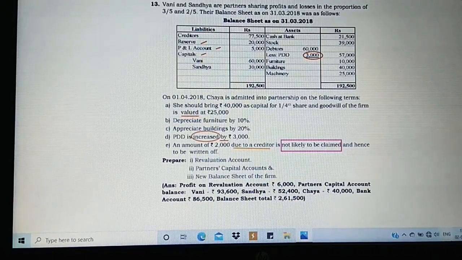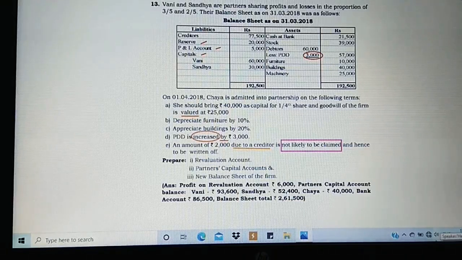All 3 are available on the liability part, so hence we are free from just posting it in the opposite direction. Then going for the adjustment, on 1st April 2018 Chaya is admitted as a new partner, and the following terms are agreed by the partners. So let us see what are the adjustments first. She should bring 40,000 as capital. It is affecting partner's capital account. And goodwill of the firm is valued at 25,000. So here I have underlined the word valued. So observe how we are going to take this in the goodwill account.